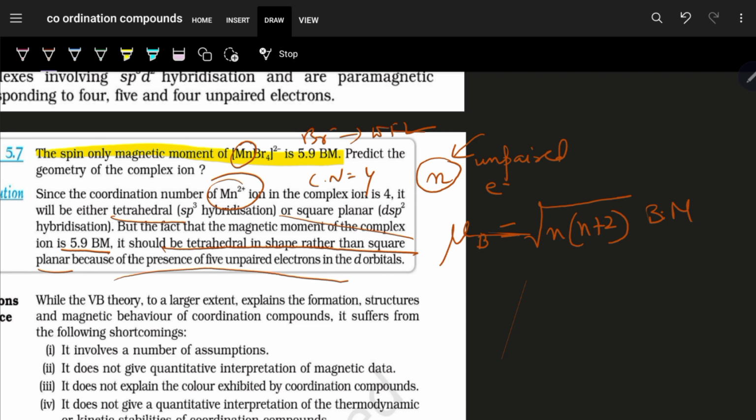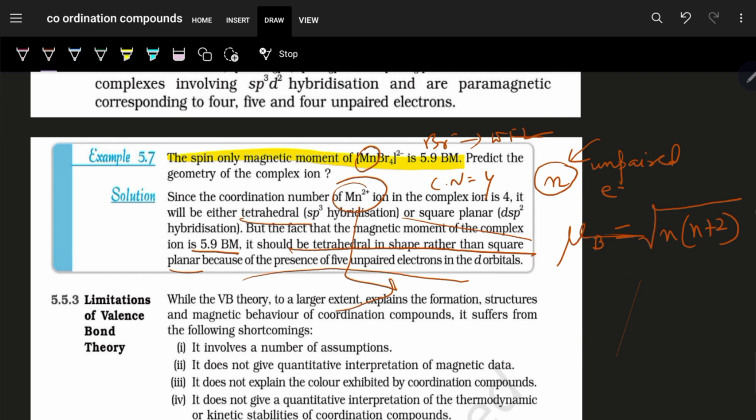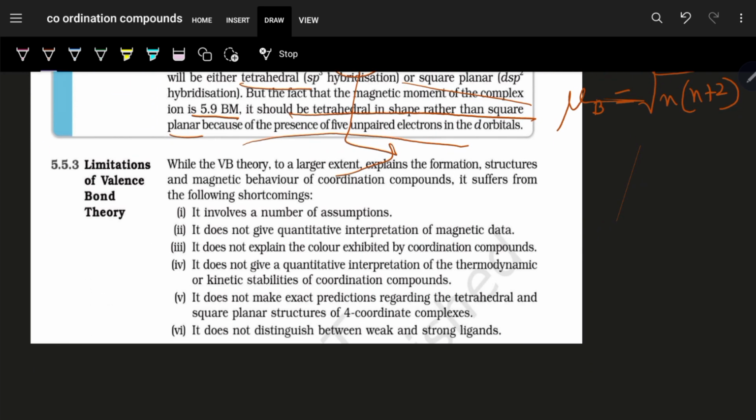This is the unit, where n is the number of unpaired electrons. So straight away we can find how many unpaired electrons exist over here. We can place them over here and then we can justify as well. But that much is not required. We can explain it by logical reasoning that we are seeing here.